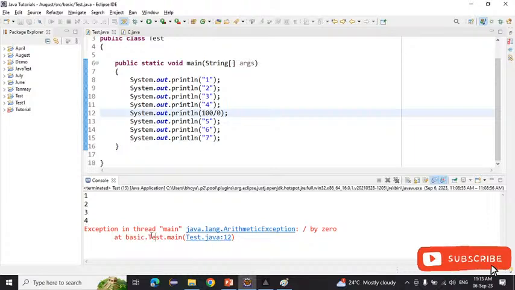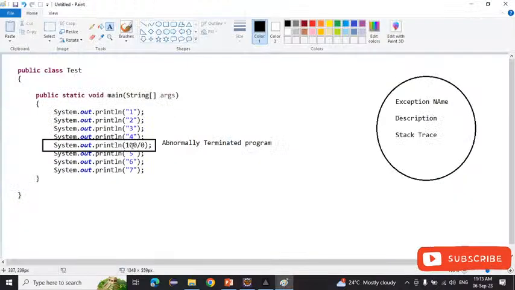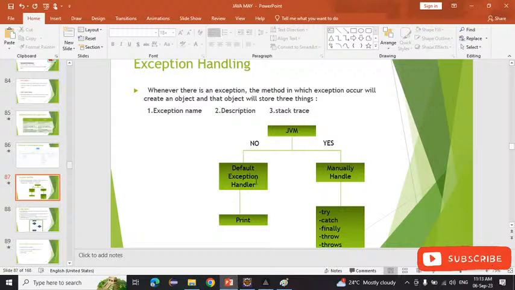Okay, this first one is the exception name, this one is the description, and this one is the stack trace. What happened here? First, it will abnormally terminate the program. After that, the method wherever the exception occurs will create an object, and inside that object it will have three things: the exception name, description, and the stack trace. After that, JVM asks this method, are you handling the exception or not? Is this method handling the exception? No. So it will pass that object to the default exception handler, and the default exception handler will simply print that object.